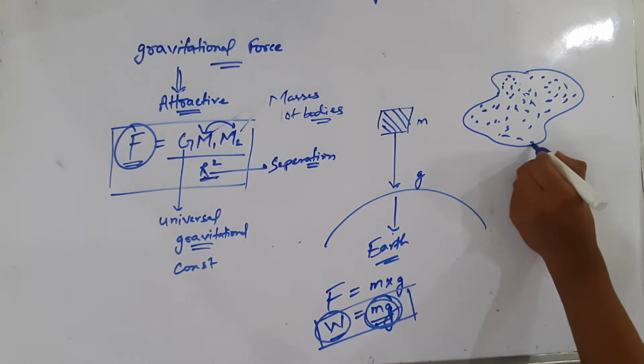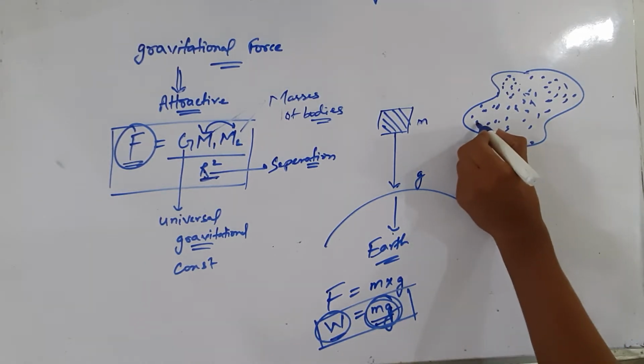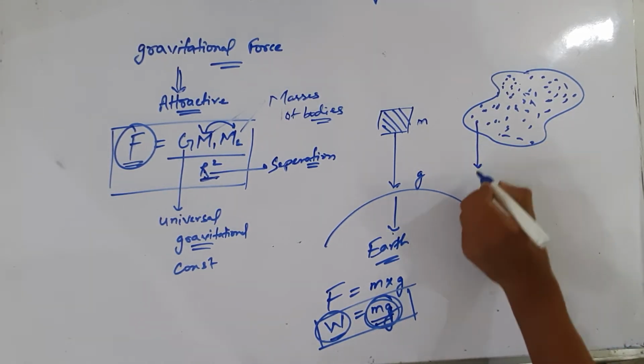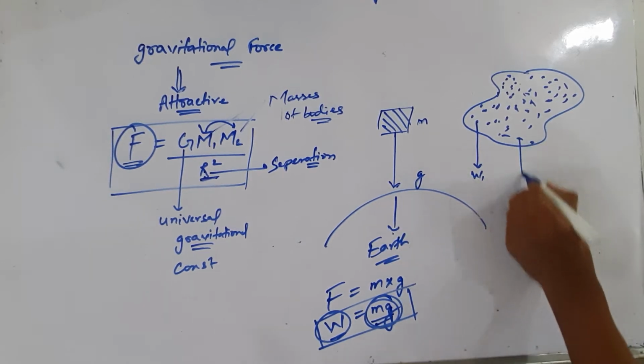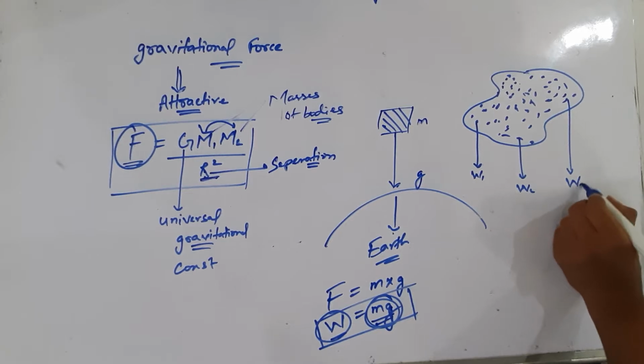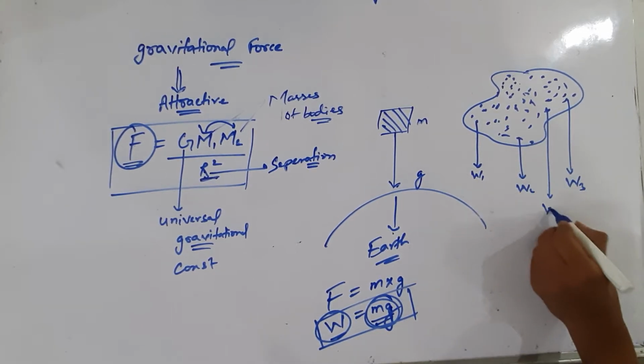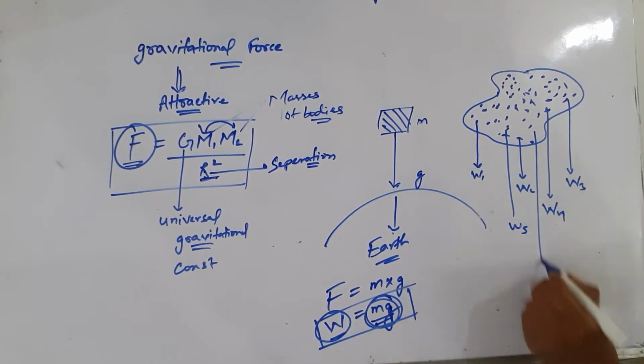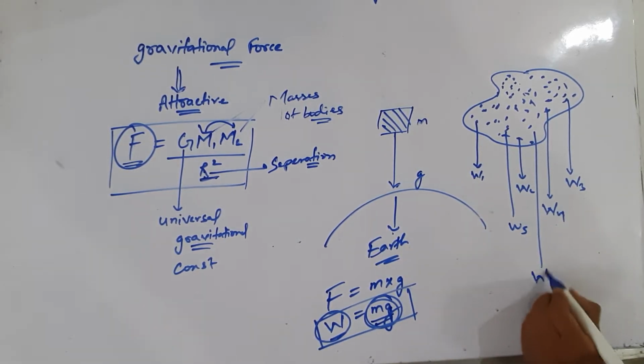So we can consider each and every particle has some weight. The weight of this particle is w1, weight of another particle is w2, and weight of another particle is w3, and so on, w4, w5, and there are n number of particles, so we can take wn.